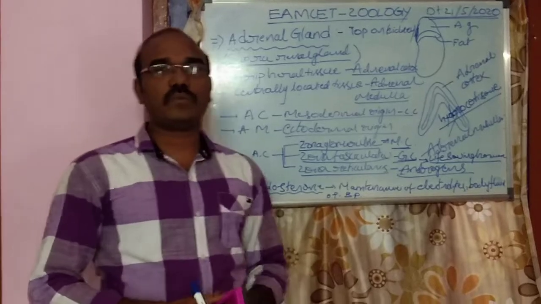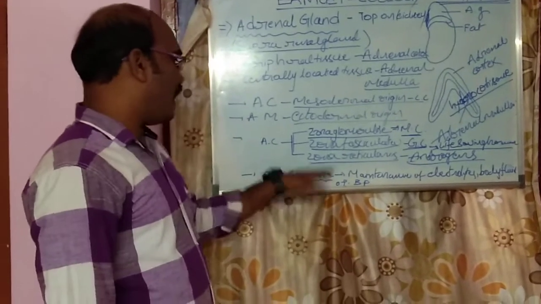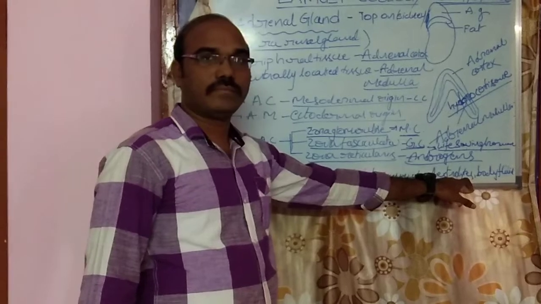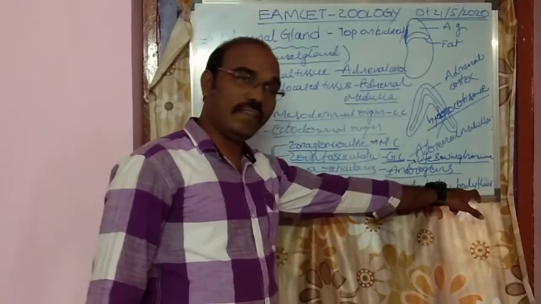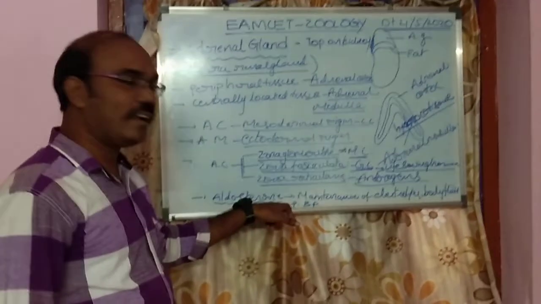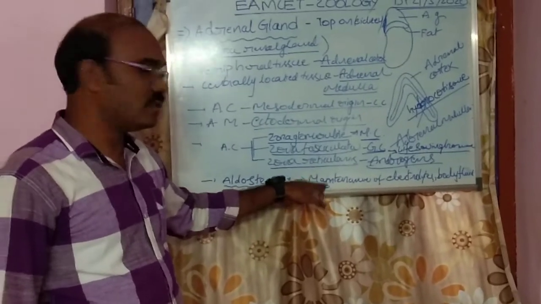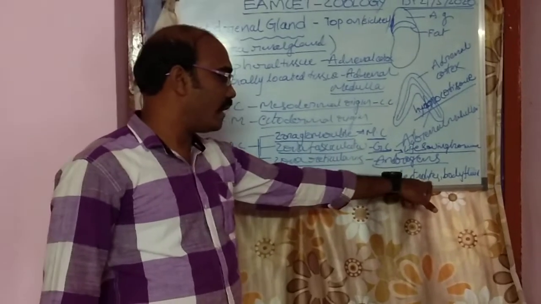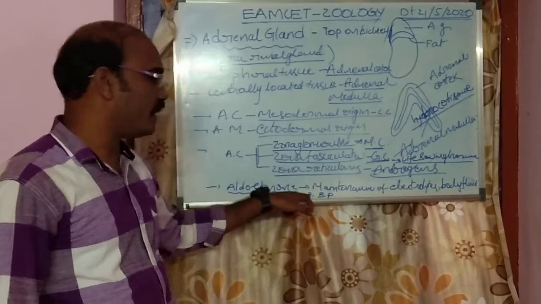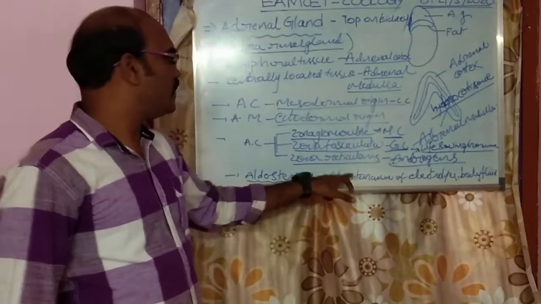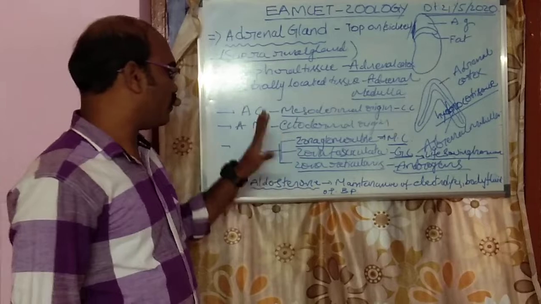Now, what is the responsibility of aldosterone? The maintenance of electrolytes, body fluids, osmotic pressure, and blood pressure in our body. So it is a very important hormone.